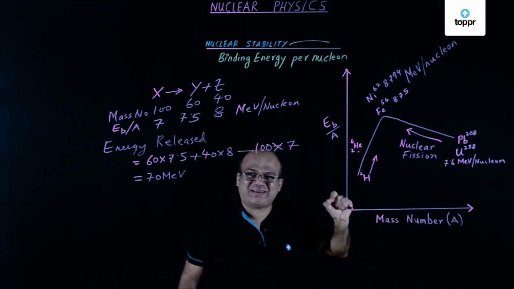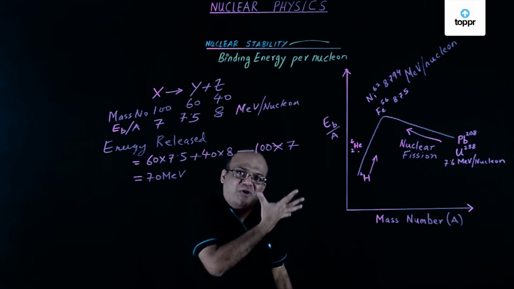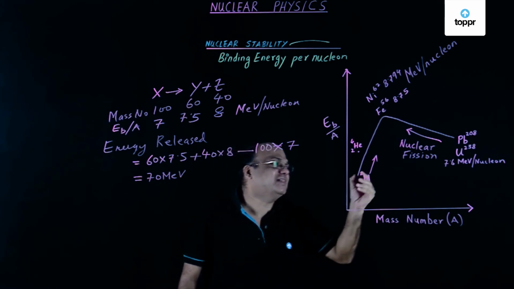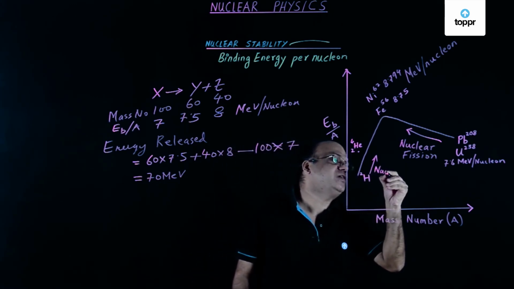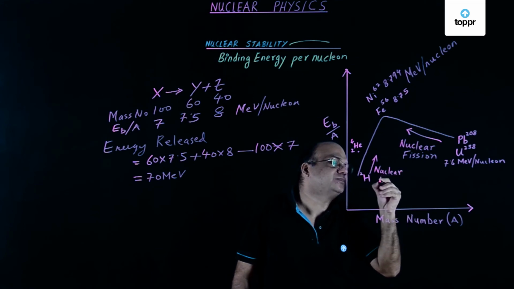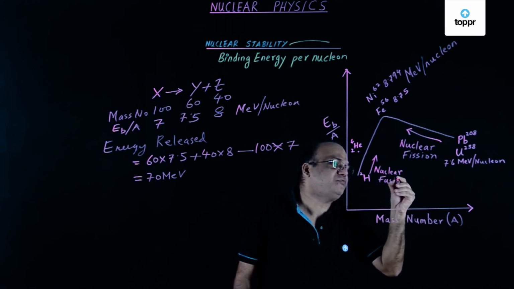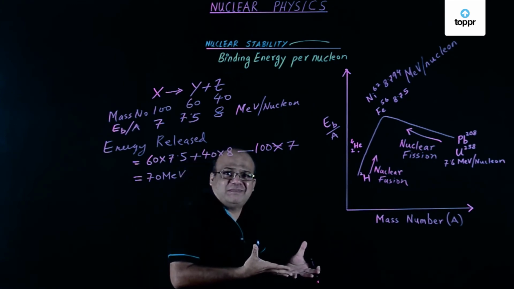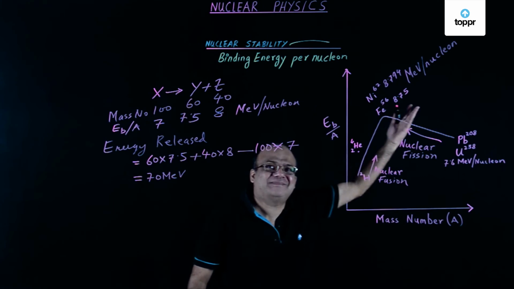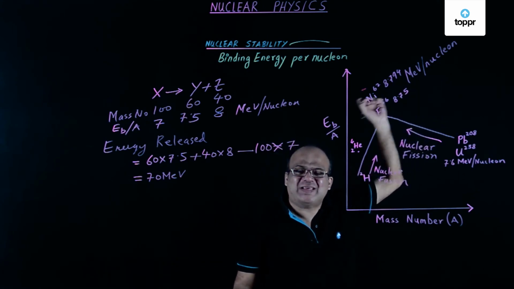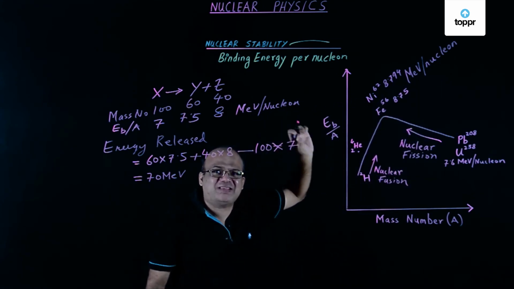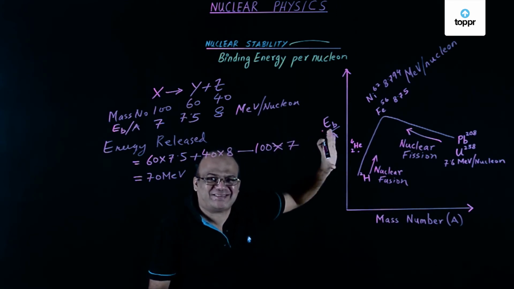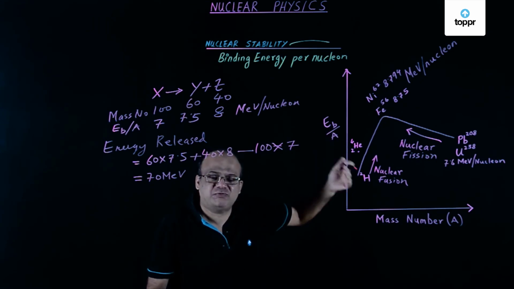Here also binding energy increases as we go from light nuclei to heavy nuclei. When two or more light nuclei combine to form a heavy nucleus, then also binding energy increases. And this process is called nuclear fusion. Nuclear fusion is the source of energy in the hydrogen bomb and the sun, stars. The entire energy coming from all these heavenly bodies, sun, stars, etc., is due to nuclear fusion.